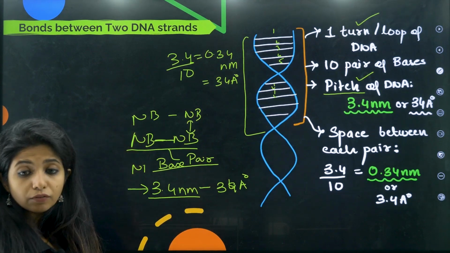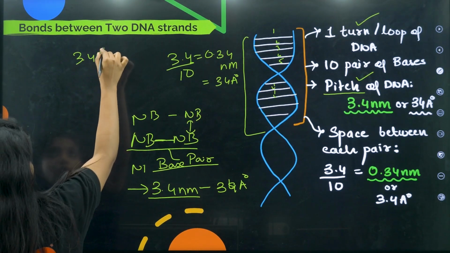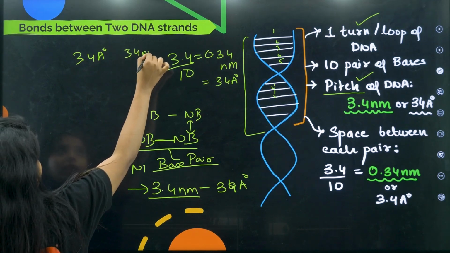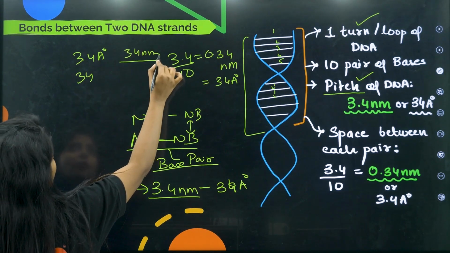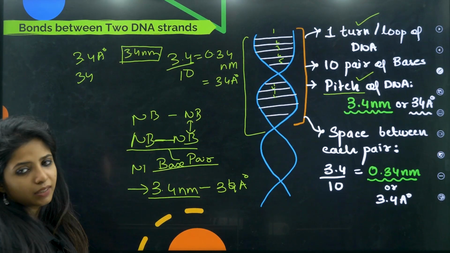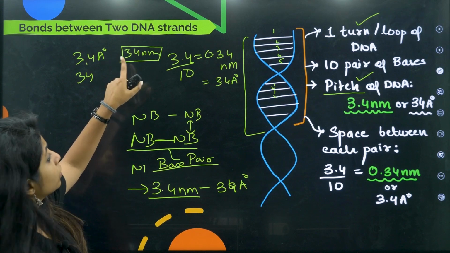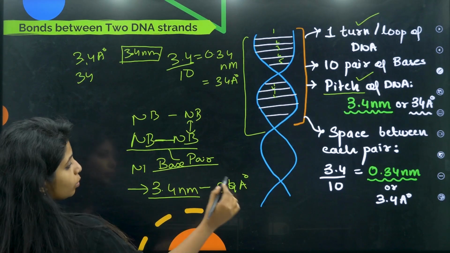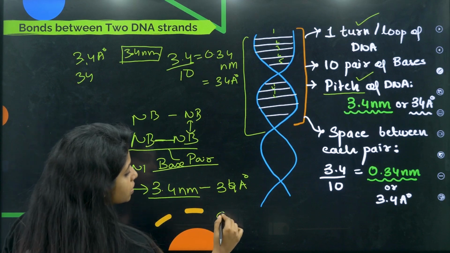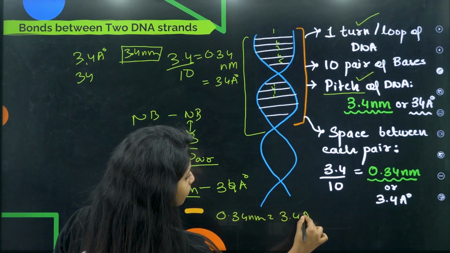Please do not get confused if they ask about the pitch and the options are 3.4 Armstrong, 3.4 nm or 34 something. Please remember it's 3.4 nm, not Armstrong. 3.4 nm is equal to 34 Armstrong, whereas 0.34 nm is equal to 3.4 Armstrong.